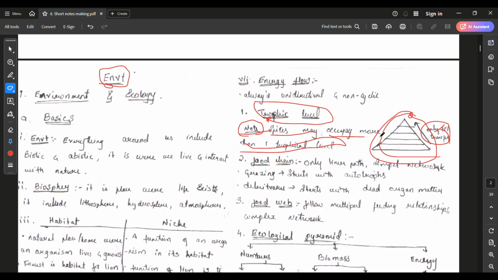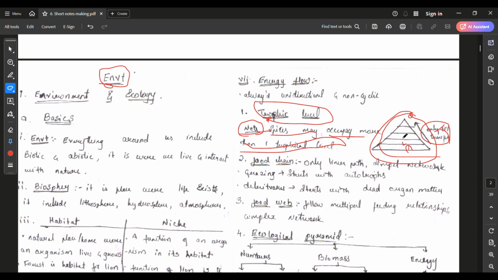By seeing this picture, I can clearly bring out the entire topic. The trophic level represents the hierarchical stages in a food chain, showing the flow of energy from one organism to another. There are generally 4 to 5 trophic levels in an ecosystem. The first trophic level is producers, under which grass, trees, and planktons are there.